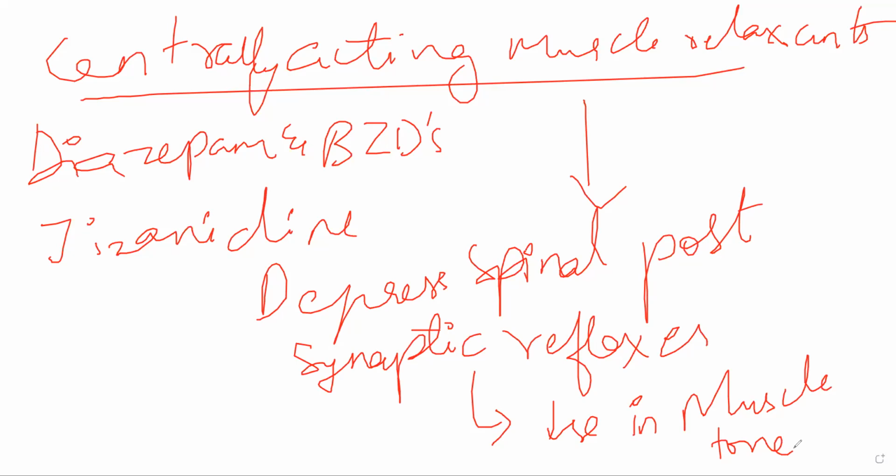Okay. Let us suppose the stimulus is coming from acetylcholine. That acetylcholine comes into the picture only when that motor neuron is being stimulated, just before the NMJ. If that NMJ does not receive any stimulus, if you're stopping the stimulus at the level of the spinal cord, obviously you cannot get any stimulus, and hence movement will not occur, or essentially the muscle will relax. Now, there are several ways through which you can achieve this depression of spinal postsynaptic reflex. One is by using diazepam or benzodiazepines.